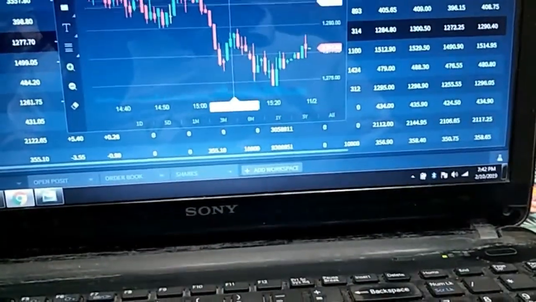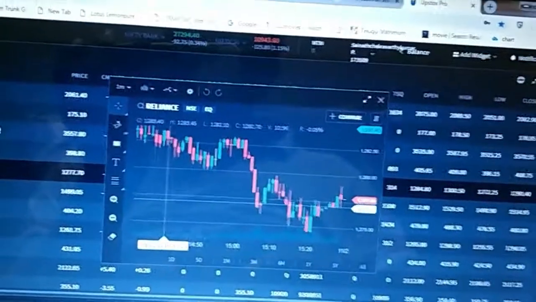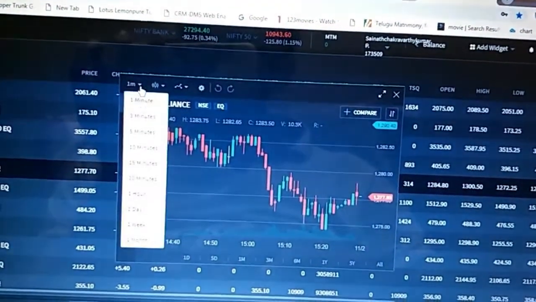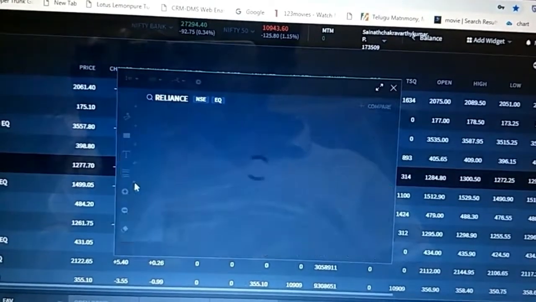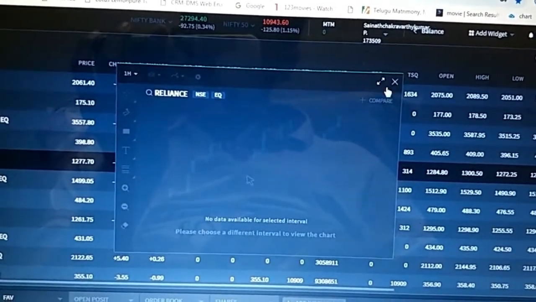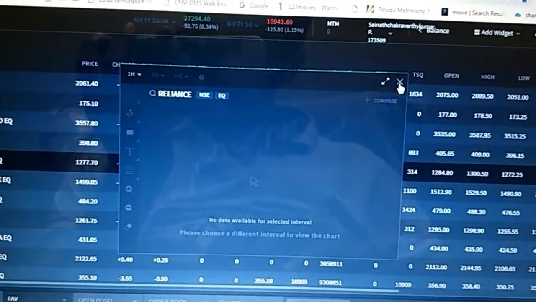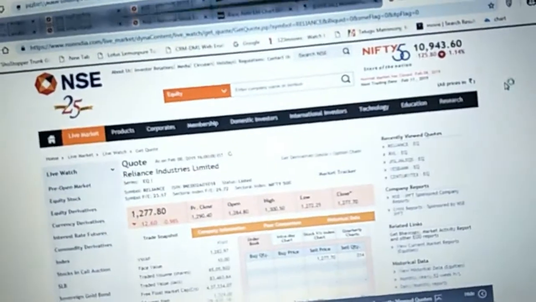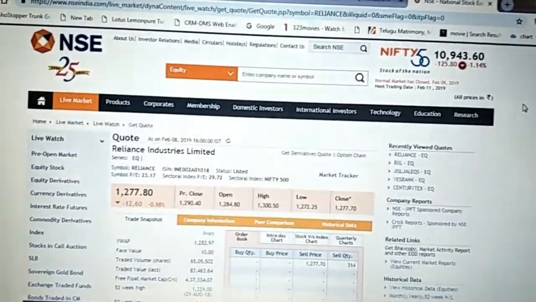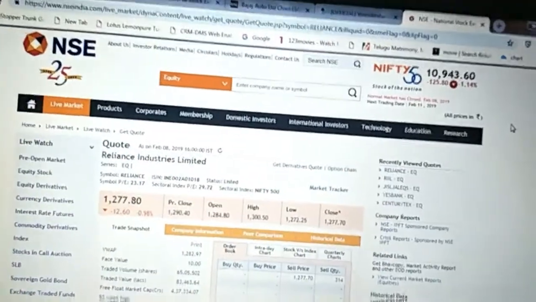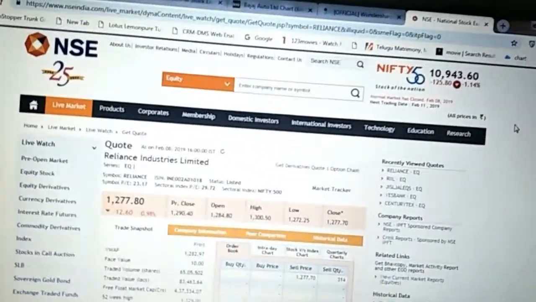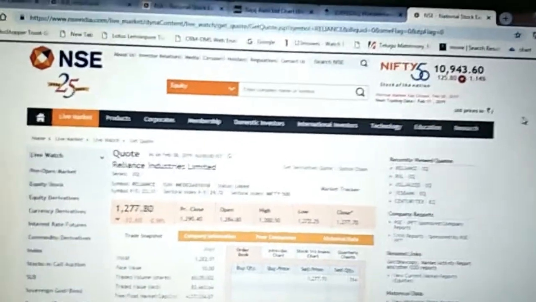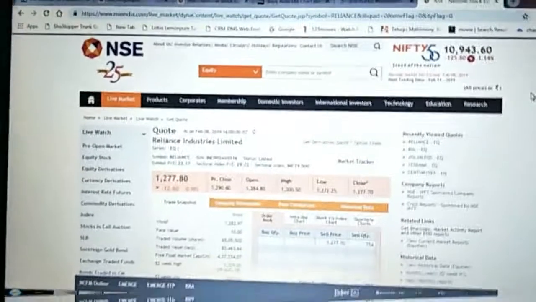You can see the candles right here. It can take a frame of 1 minute, or 1 hour. Currently, because the exchange is off, you're not getting the data, but normally you can use that one. The basic key point: whenever the open price is more than the close, there will be a red candle. When close is more than open, there will be a green candle, indicating an increase or decrease in share price.